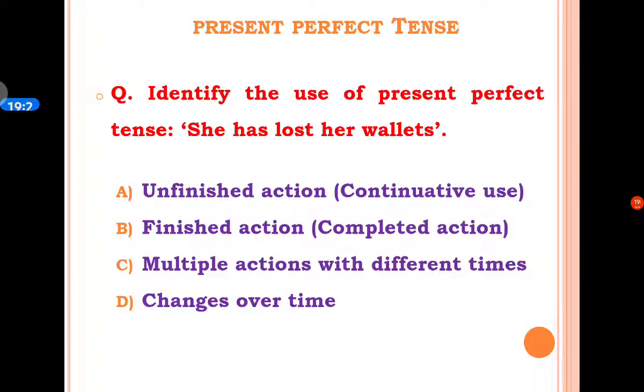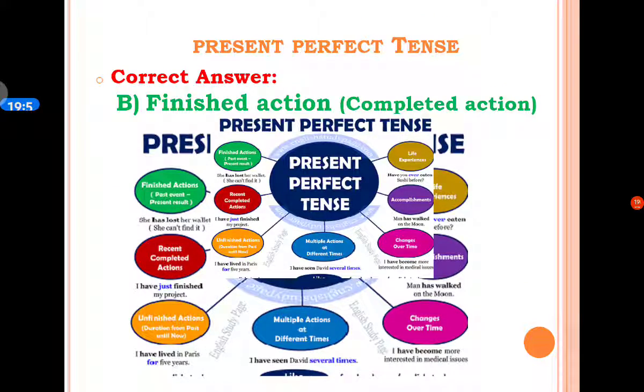The next MCQ is: identify the use of present perfect tense. She has lost her wallets. A is unfinished action or continuative use. B is finished action or completed action. C option is multiple actions with different types, and D option is changes over time. The correct answer is B option, finished action or completed action.